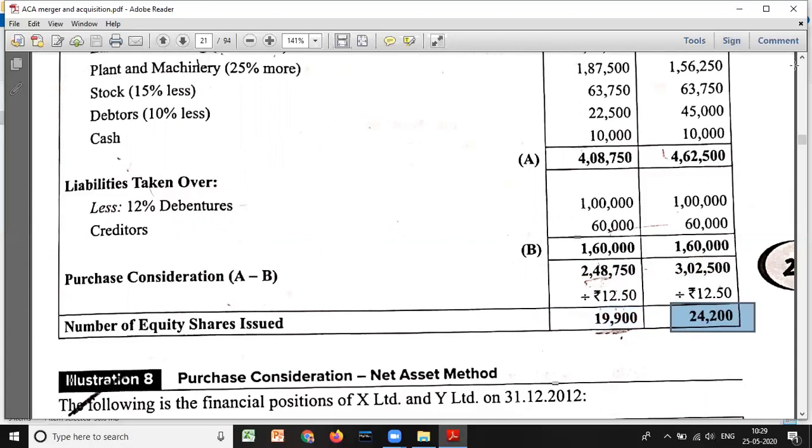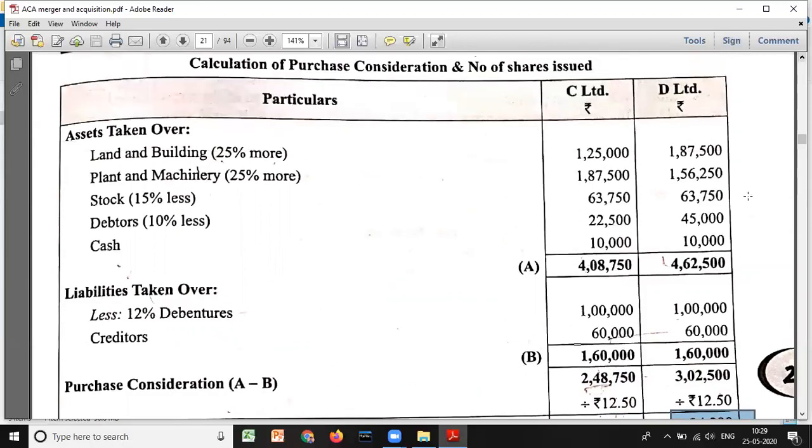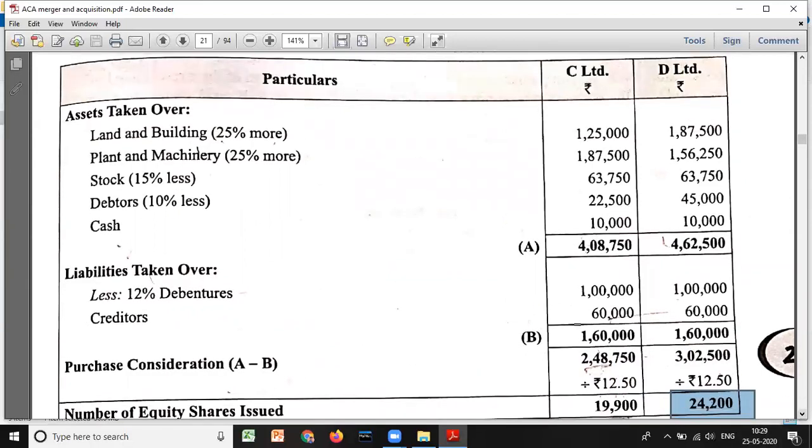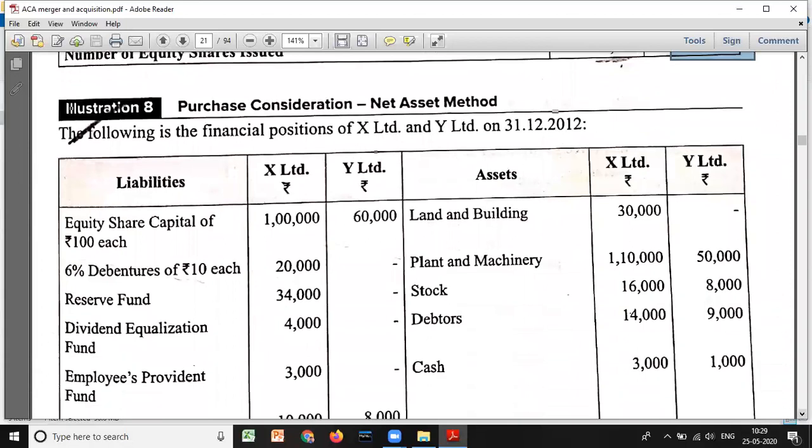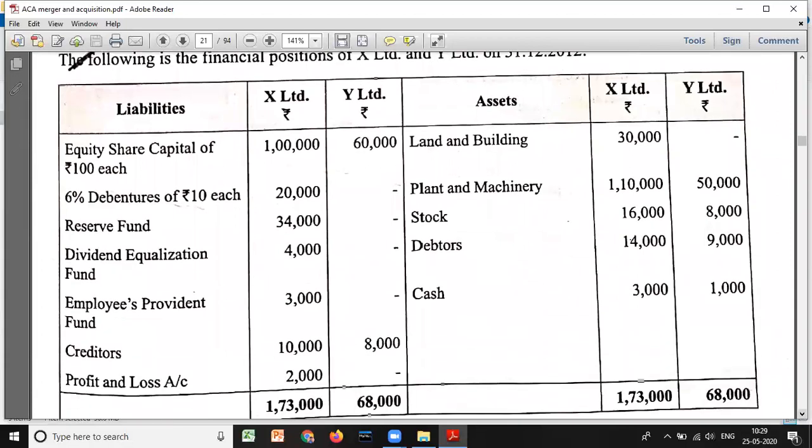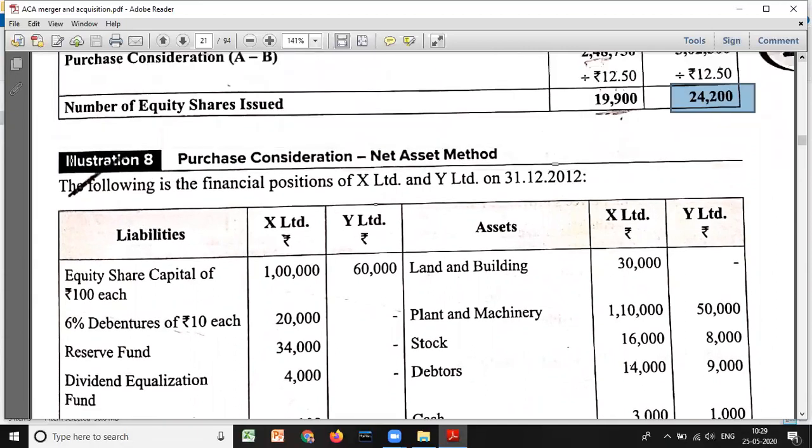Okay, which has been asked in 2008 for 6 marks. Next, we'll go to next video. So we have one more, the same thing only. Okay, if you apply the same rules, you will get an idea. So this question is similar to the same question. We'll look at the question.